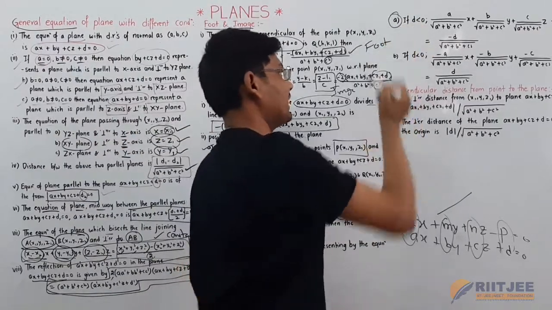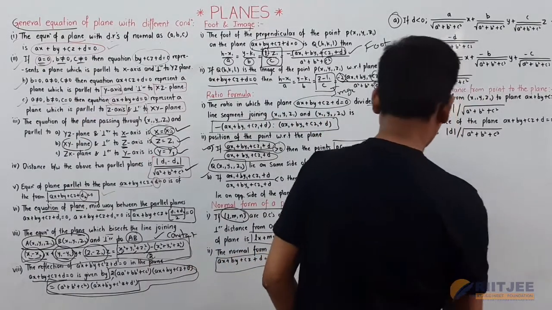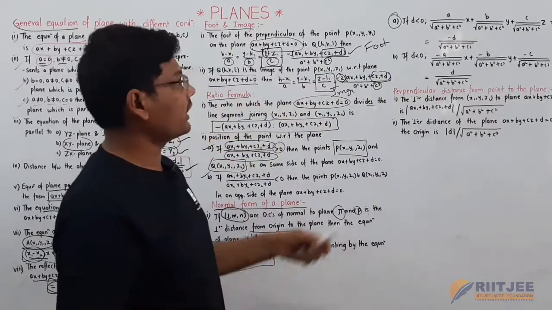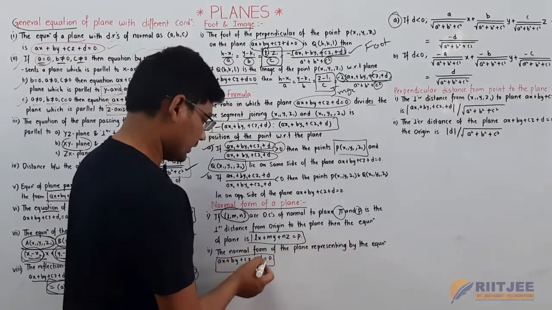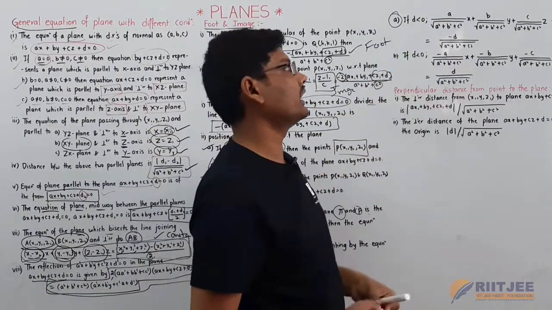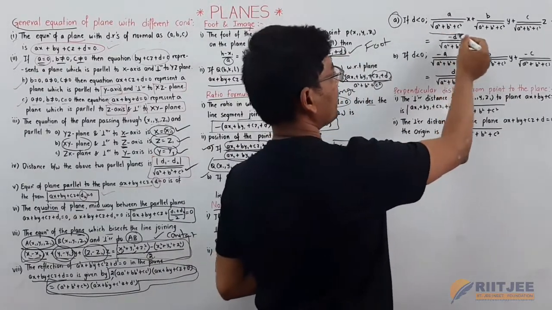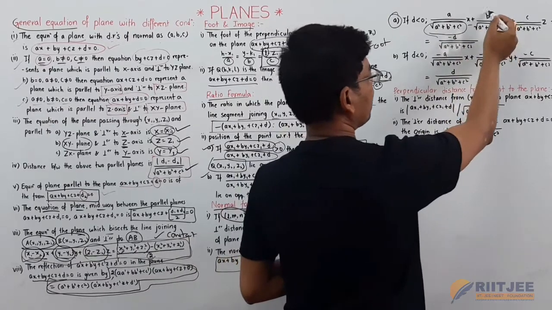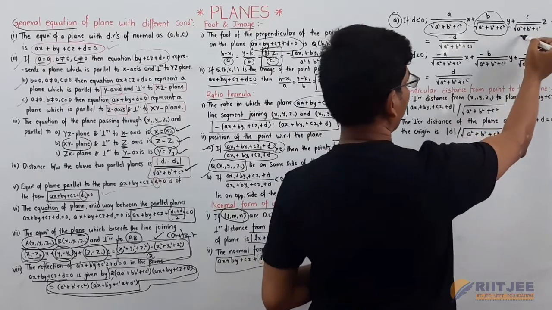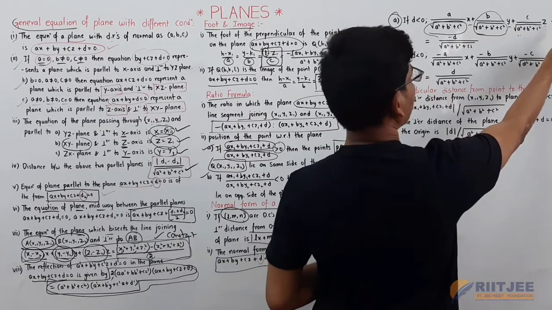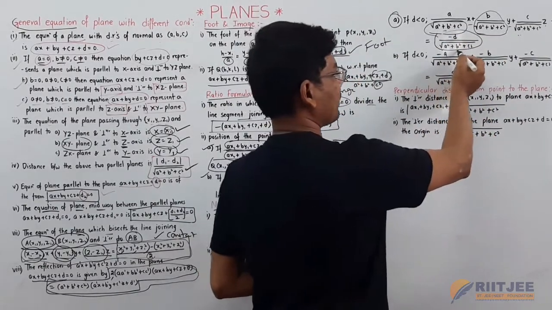Now the next point: if the D value, the constant value, is less than 0, then A by square root of A square plus B square plus C square into X, plus B by square root of A square plus B square plus C square into Y, plus C by square root of A square plus B square plus C square into Z is equal to minus D by square root of A square plus B square plus C square.